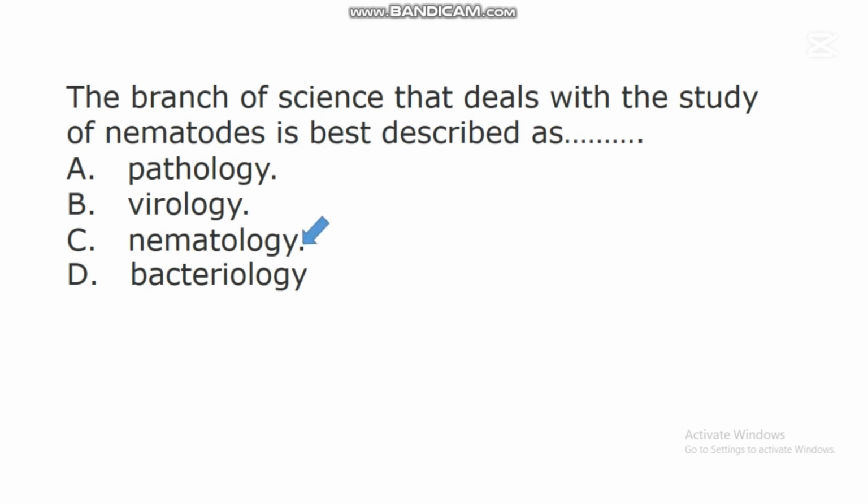Nematology. Nematology is a branch of science that deals with the study of different nematodes, their classifications, and everything about them. So a scientist that specializes in nematology is called a nematologist. That branch of science that is in a better position to equip people with the knowledge of nematodes is called nematology.